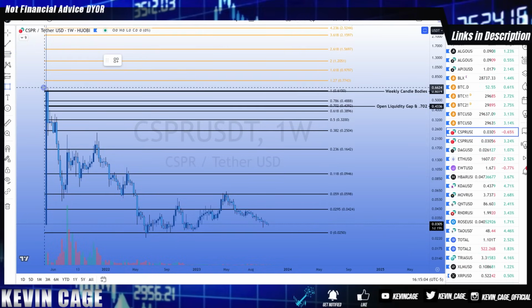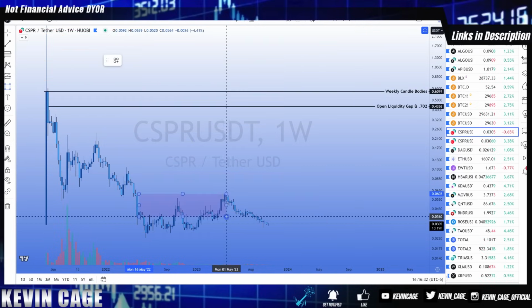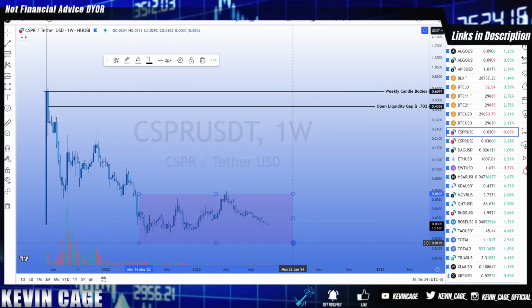XLM, with a circulating supply significantly larger than Casper, came all the way up and closed the weekly candle bodies right up there at the 100% retracement. XRP came up to this area, and some other alts came up to the 236. And that's just about 16 cents for Casper today. For me, as long as we're down here, I'm personally accumulating, not financial advice.